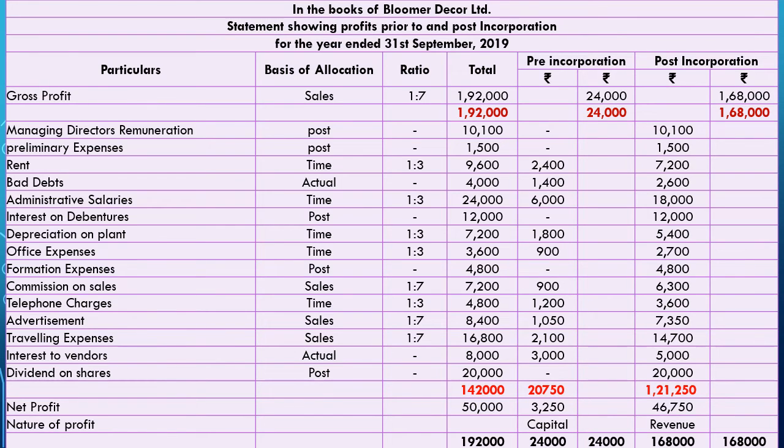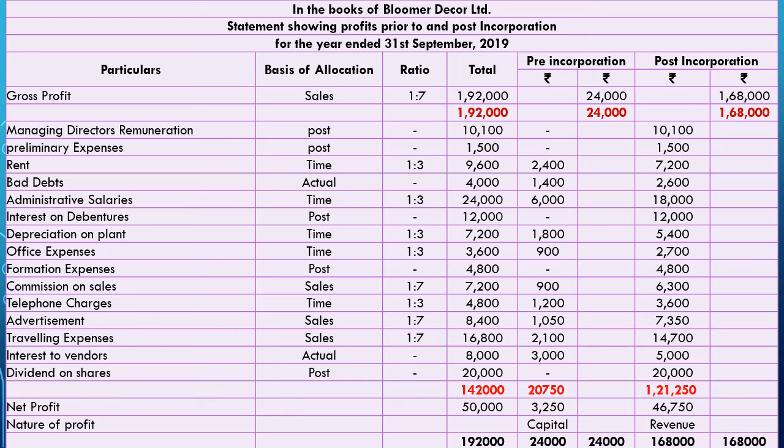Look at the table. On the upper side, it is in the books of Bloomer Decor Limited. Statement showing profits prior to and post incorporation for the year ended 31st September 2019. Again, there are columns like particulars, basis of allocation, ratio, total amount, pre-incorporation amount and post-incorporation amount. In the example, the gross profit is given, which should be divided according to the sales ratio, that is 1:7.